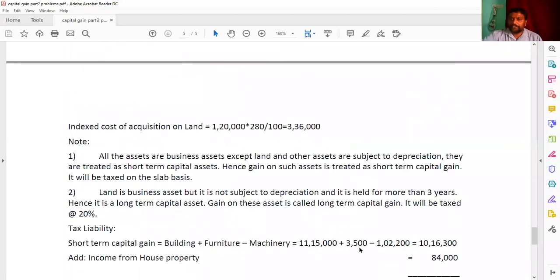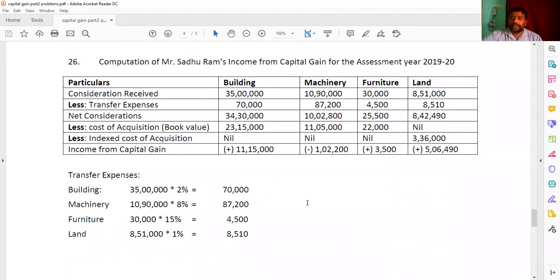But just now I said the land is long term, and this long term gain will be taxed at a flat rate of 20%.